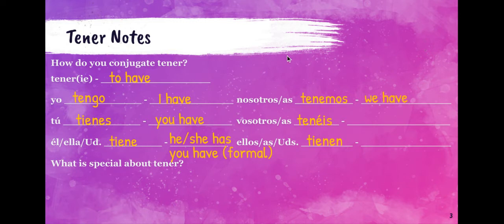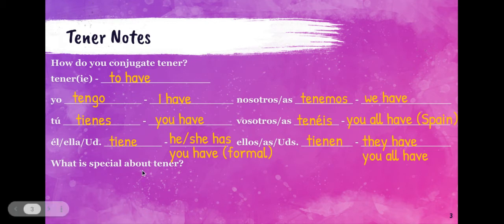We have. You all have. That version is only used in Spain and with friends. And then they have or you all have. And anywhere outside of Spain, if you need to say you all have, you say ustedes tienen.